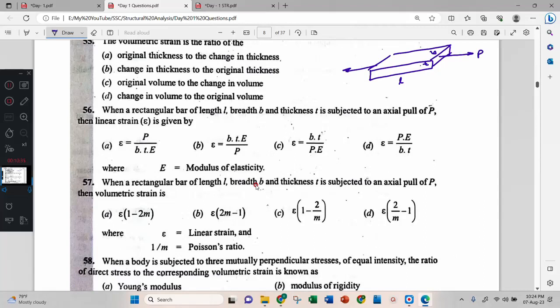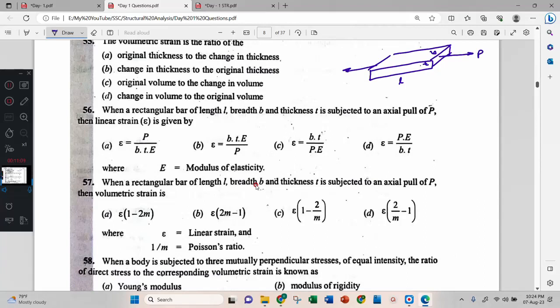Option A. Correct answer. Correct. Thickness, okay, thickness we have to take. So the other two direction strain we have to neglect. The rectangular bar L, B, thickness is subjected to an axial pull.